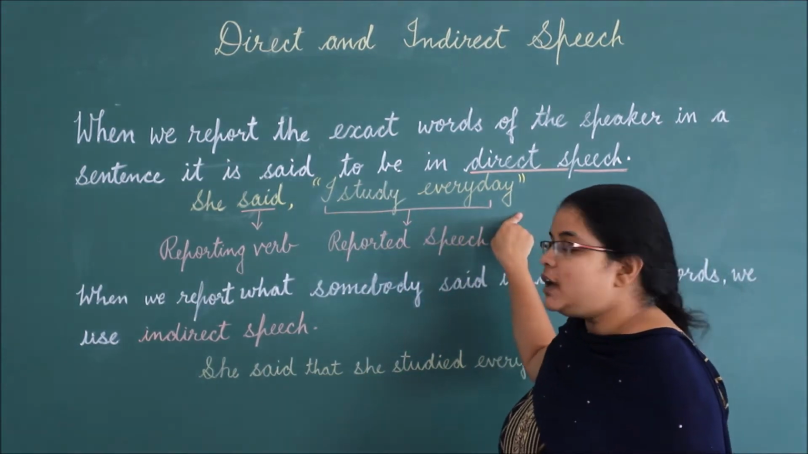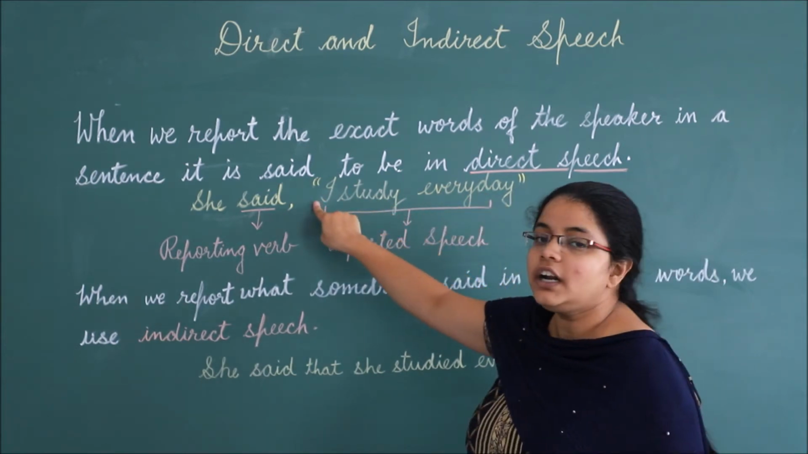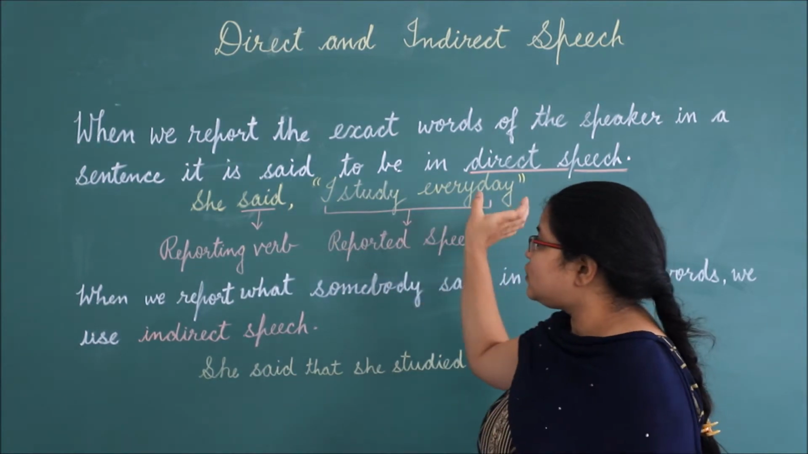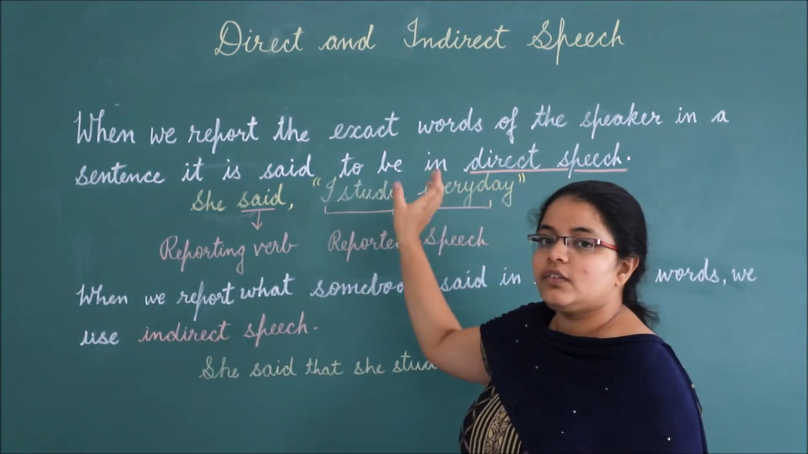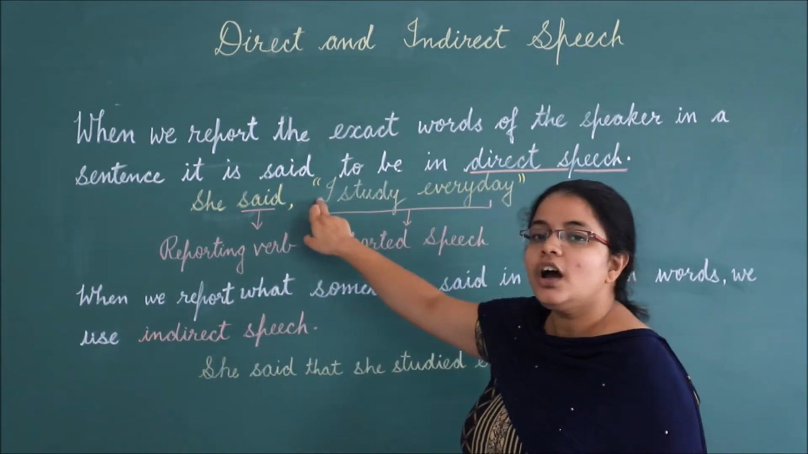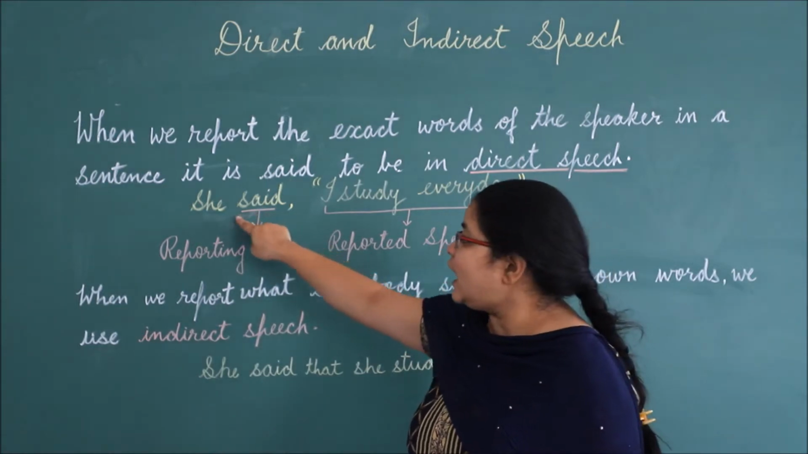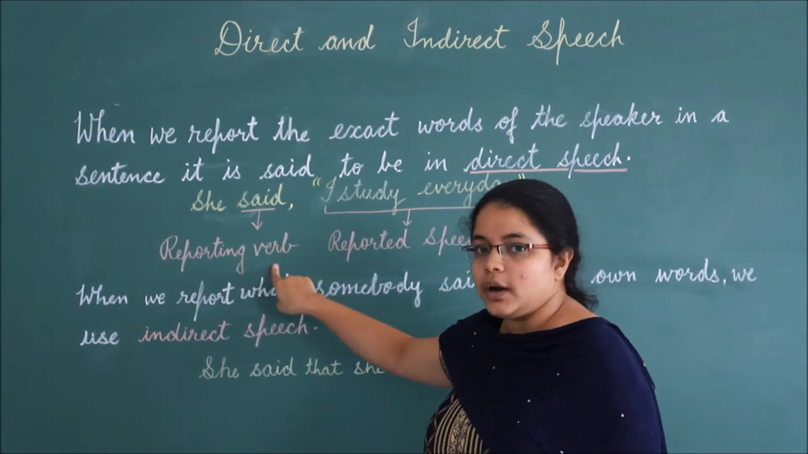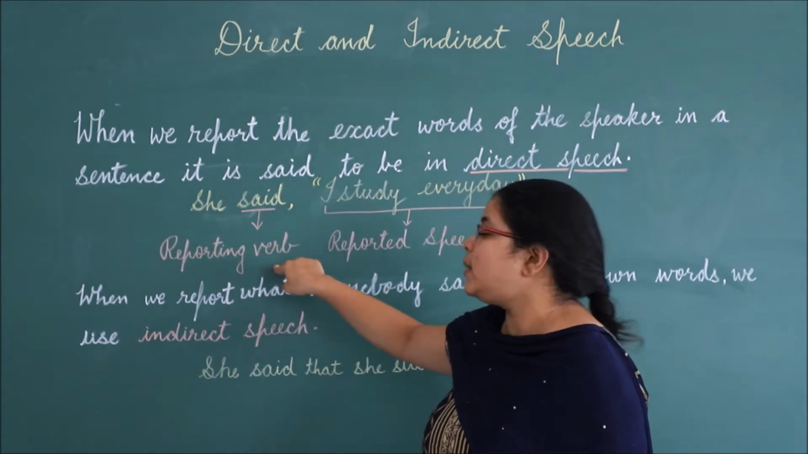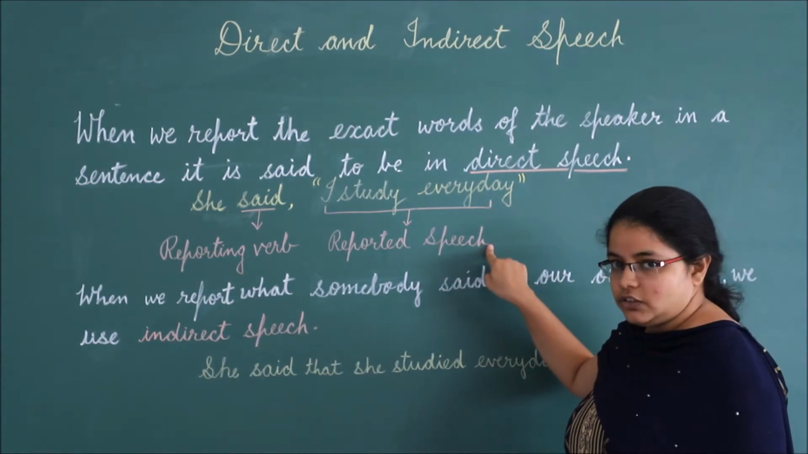Now in this example you can see "I study every day" is in inverted commas because these are the exact words what she said. That's why we have put them in inverted commas. "She said." In this, said is the reporting verb. What she said, "I study every day," is reported speech.